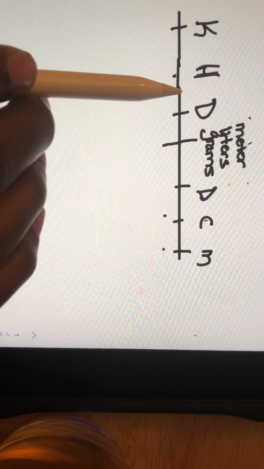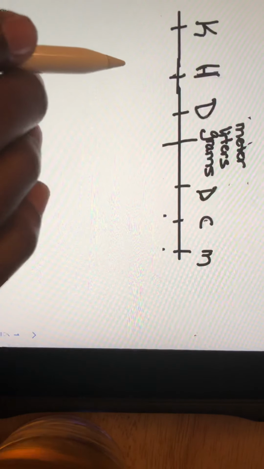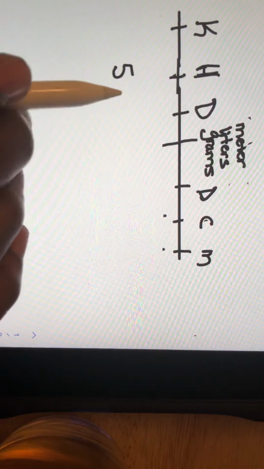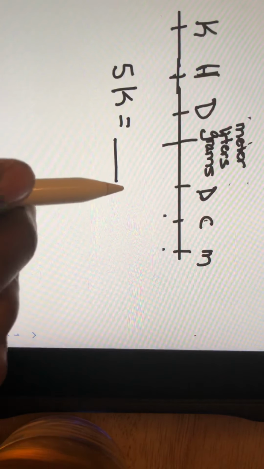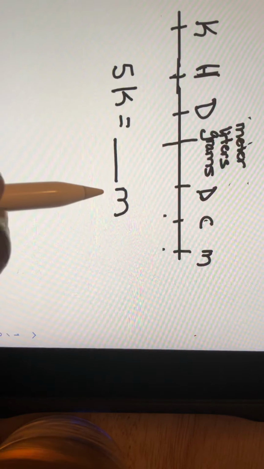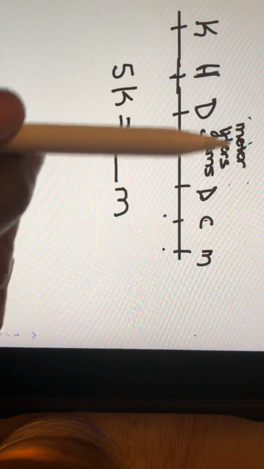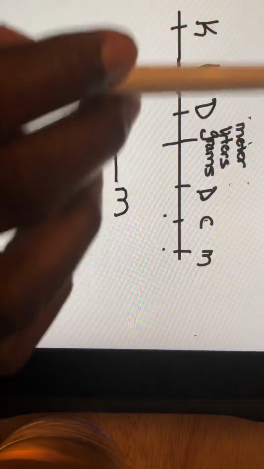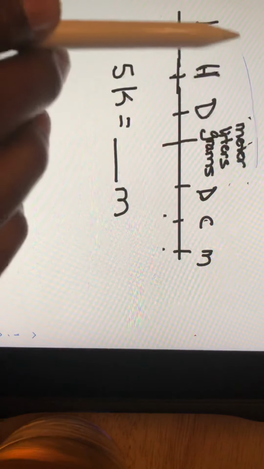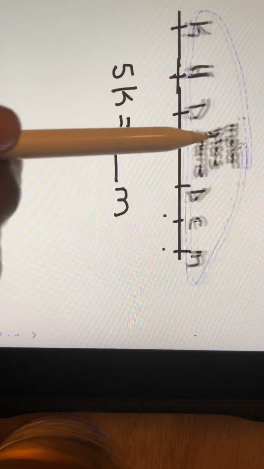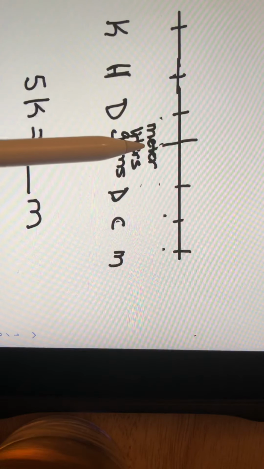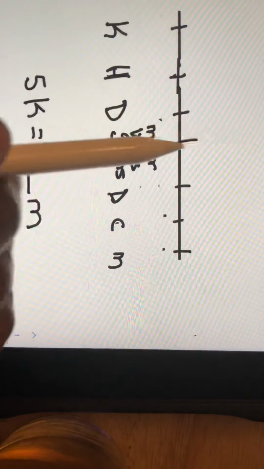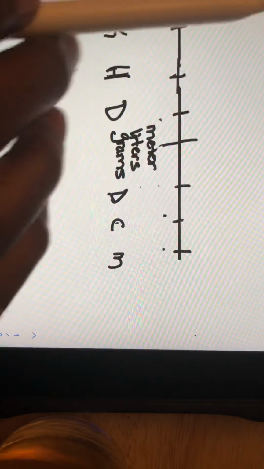Let's say now I have 5 kilometers equals how many meters? So again, what I'm going to do is take all this and just move it down here, because I want you guys to see the jumps that I'm making here. So we got 5 kilometers equals how many meters?